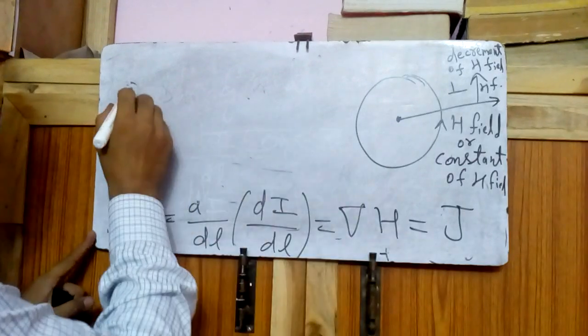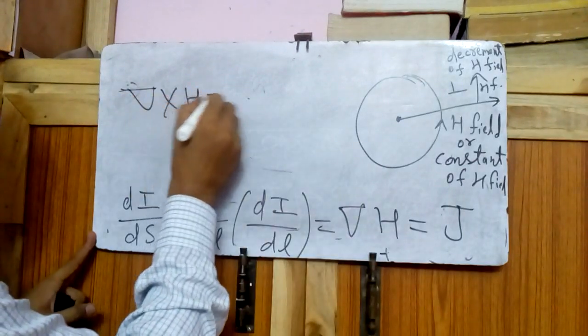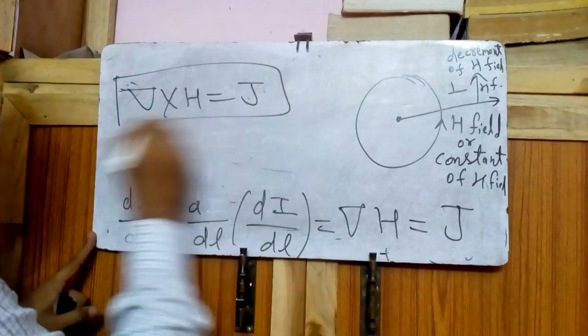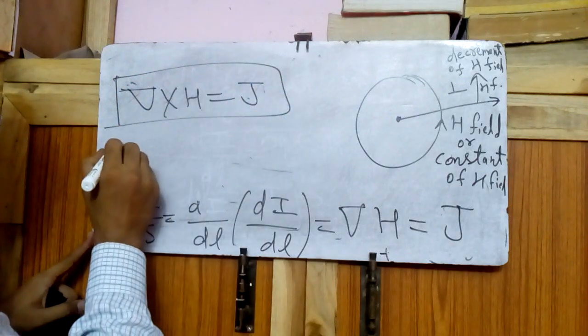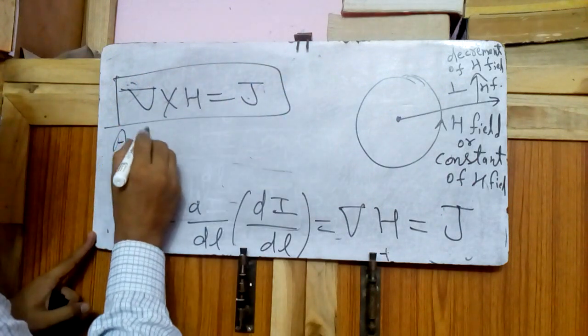So there will be a cross product. Del cross H is equal to J. This is the point form of Ampere's circuital law.